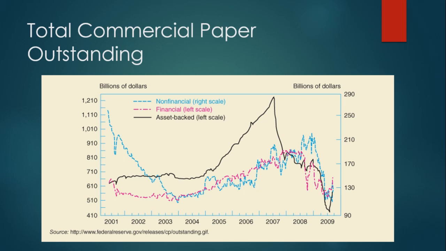Total commercial paper outstanding: non-financial, financial, and asset-backed. As you can see, it kind of peaked in 2007 as many people wanted to buy asset-backed commercial paper.